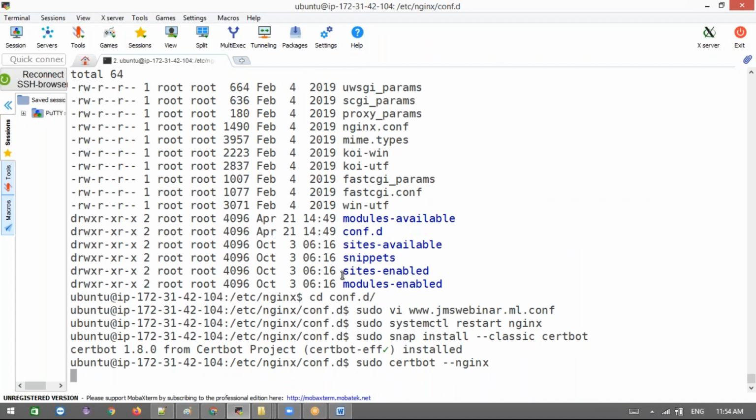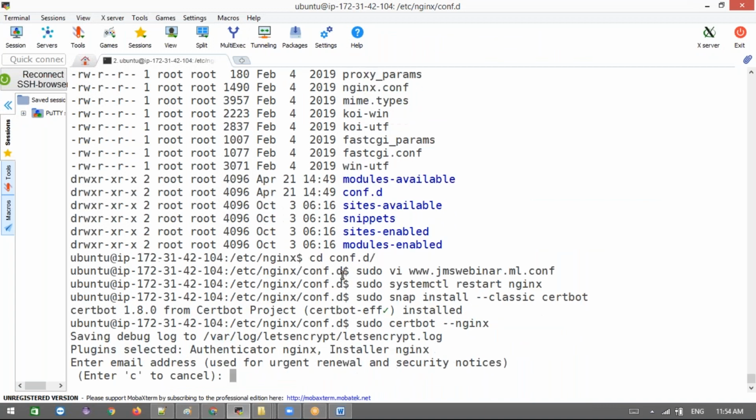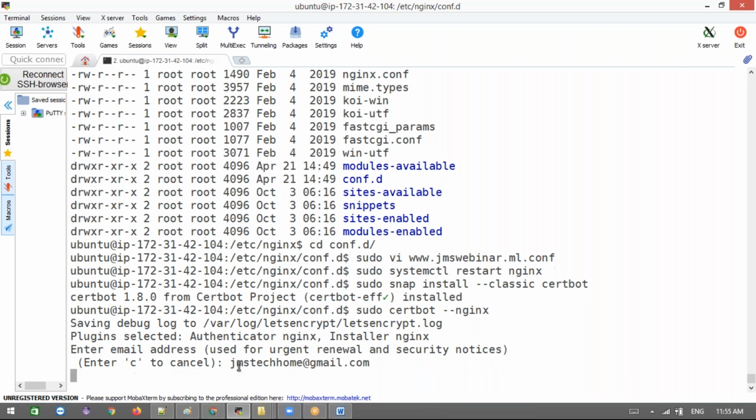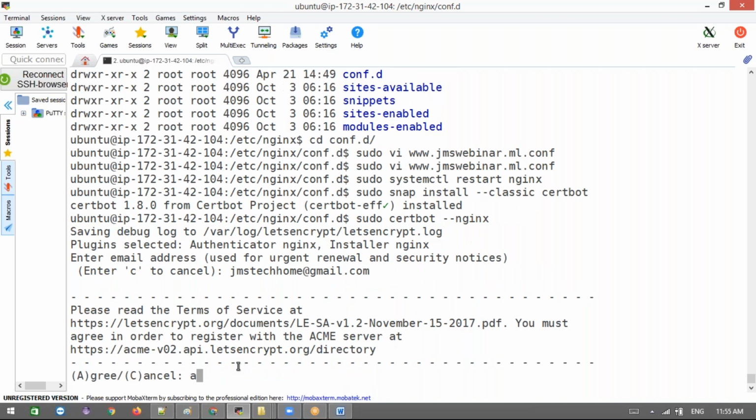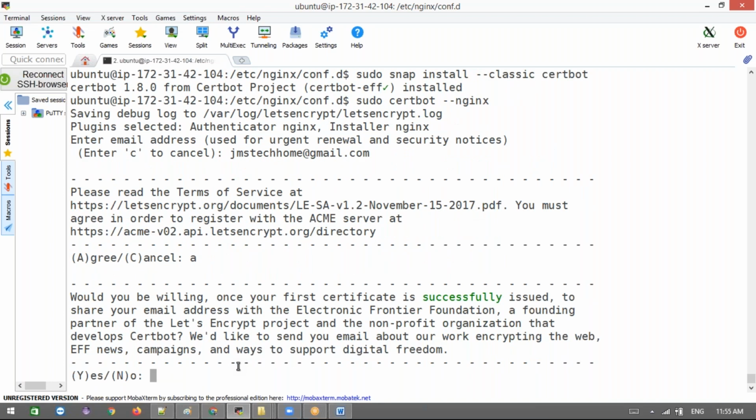Now it will ask a couple of things that need to be confirmed. It's saying that you need to give an email address for confirmation. I'll give some email address here. Now it says agree to the conditions. Next, would you like to issue the certificate, then share your email address. Yes, I'm sharing it with them.